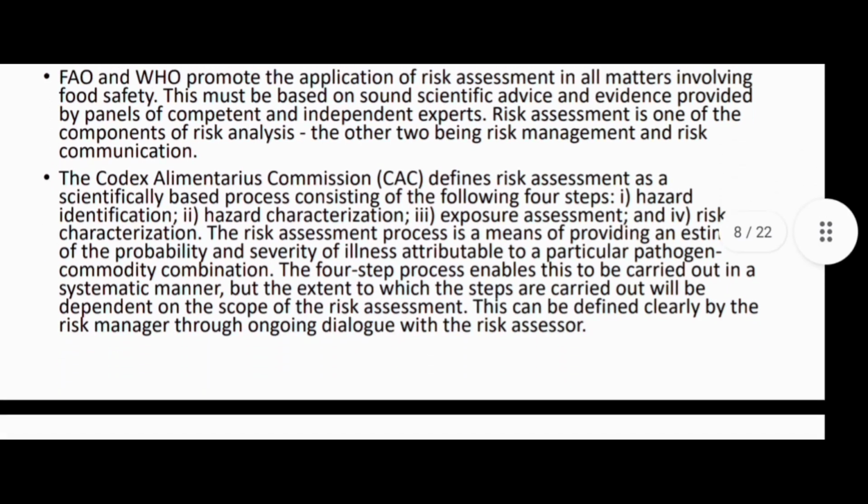So the Codex Alimentarius Commission defines risk assessment as a scientifically based process, basically consisting of four steps. In a risk assessment, we do hazard identification, then hazard characterization, then exposure assessment, and then risk characterization.